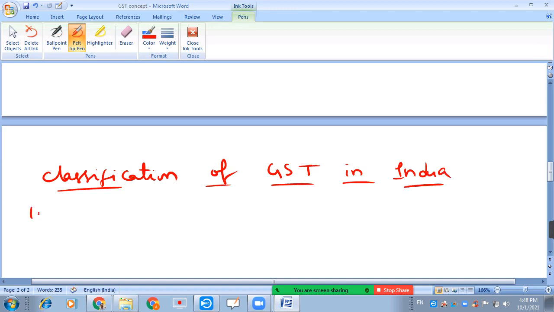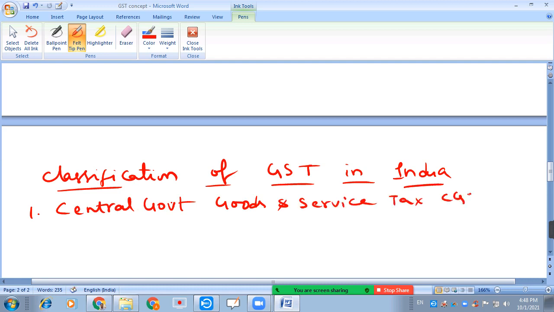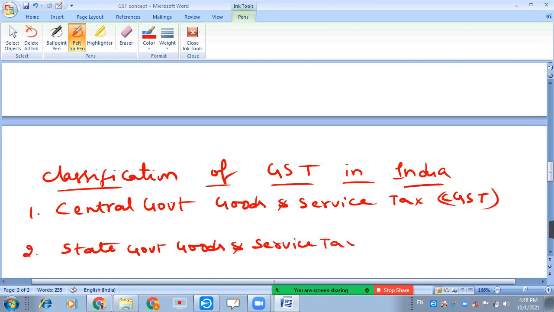One is CGST, that is Central Goods and Service Tax. Next one, SGST, that is State Goods and Service Tax.